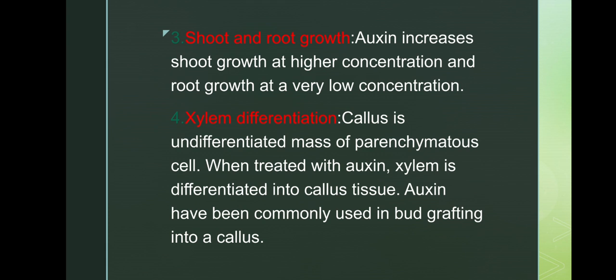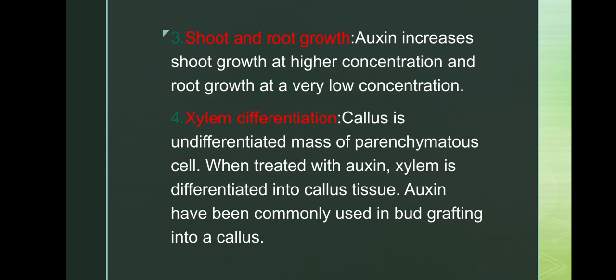Shoot and root growth will be increased. Auxin increases shoot growth at higher concentration and root growth at very low concentration. You must remember that if there is a high concentration of auxin, shoot growth is promoted. If the concentration is low, it leads to root growth.